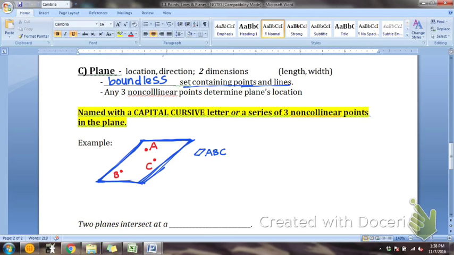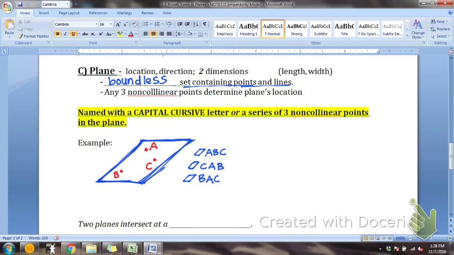Now, do you think it has to go in order A, B, C? Patrick, what might be another way you could name it? CAB. CAB would work. What's another way to do this? BAC. BAC. Any combination of the three letters means the same thing. Okay?